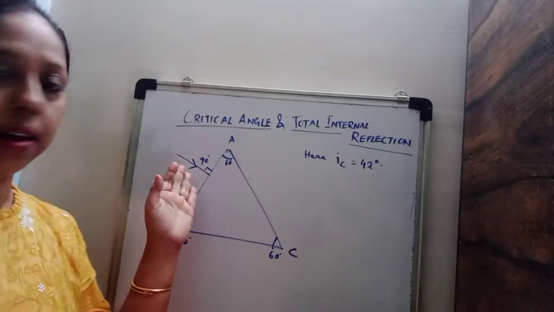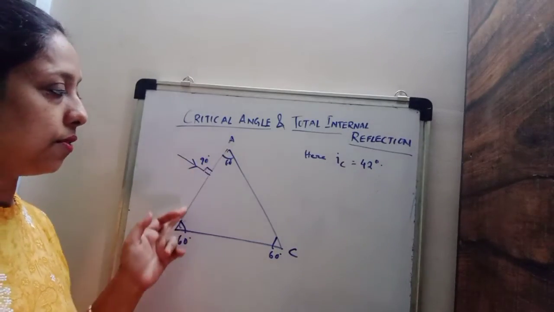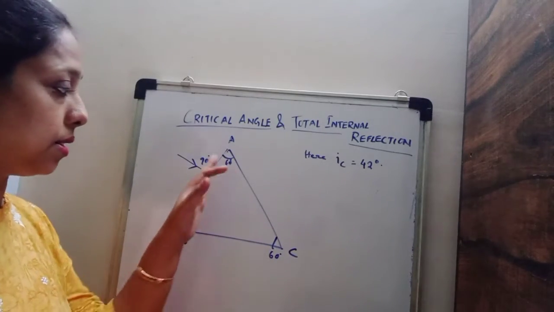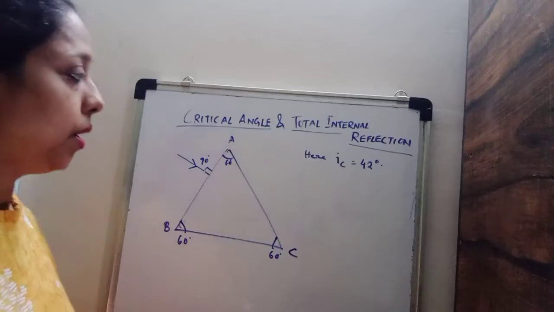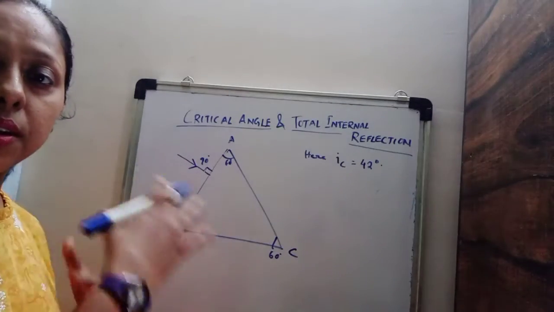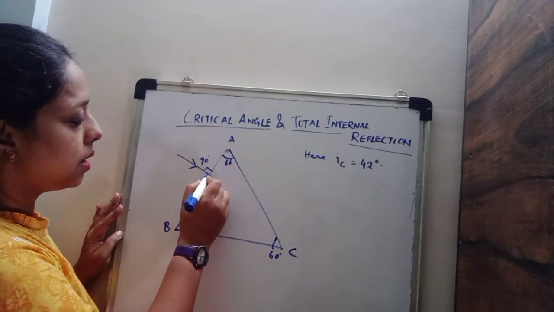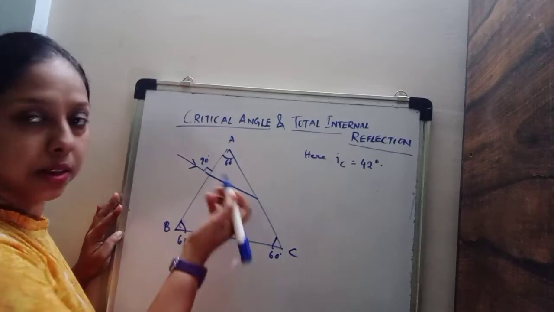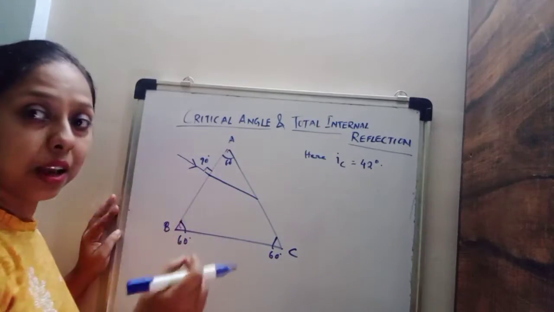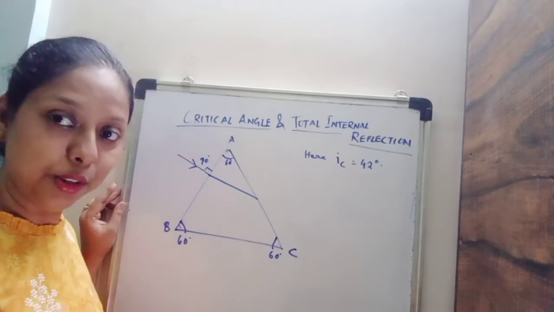Here the light ray enters and it enters perpendicular to the surface through which it entered. It is perpendicular to that surface of the glass prism. The critical angle is given to be 42 degree. Let's see how the light ray will pass through it. As it is 90 degree, it will move undeviated. The angle of refraction will also be 0 degree. This is 90 degree, means angle of incidence is 0 degree, and angle of refraction will also be 0 degree.